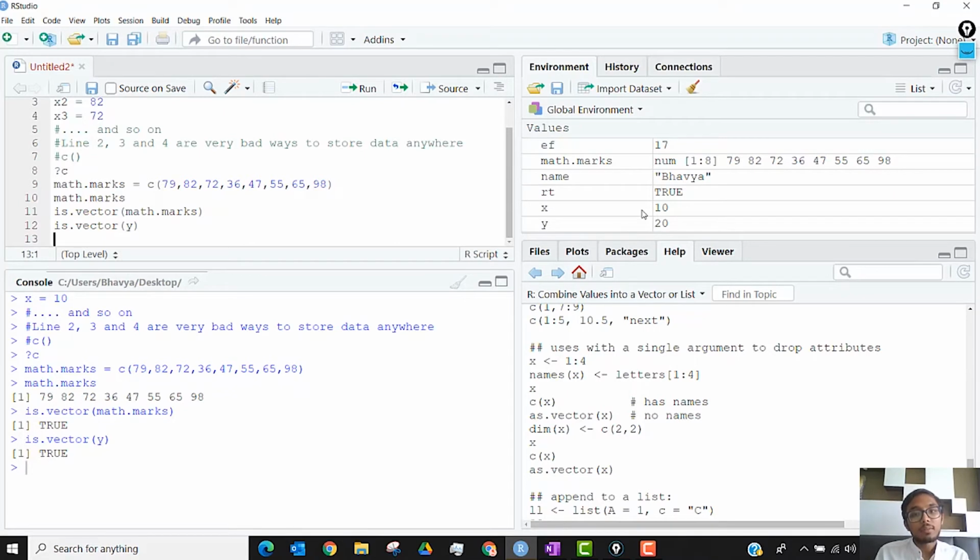Each and every one of them. name is also a vector. It's just that x, y, r, t, e, f and name are all vectors with one element. It doesn't matter. So anytime we store something in R, it's always going to be at least a vector.